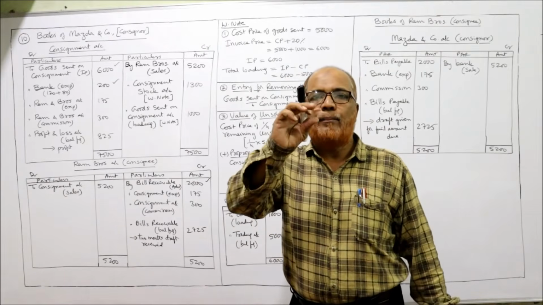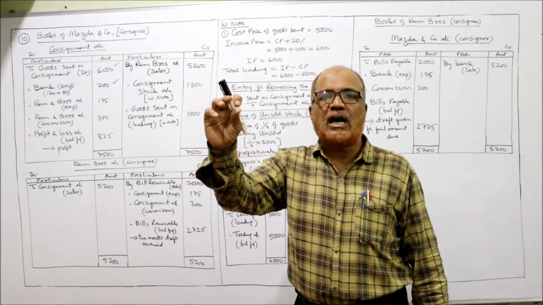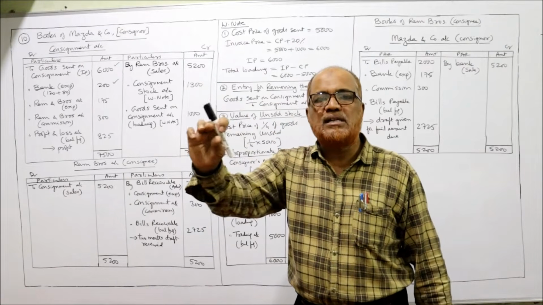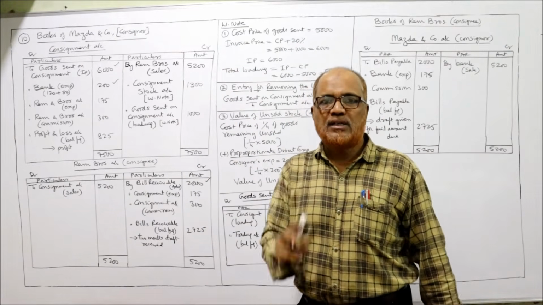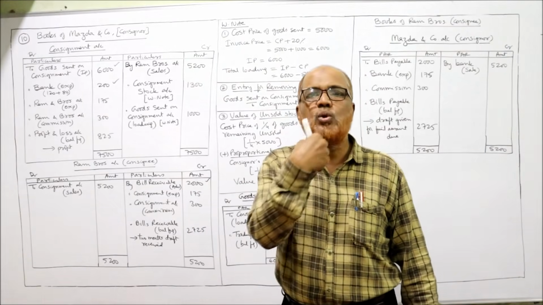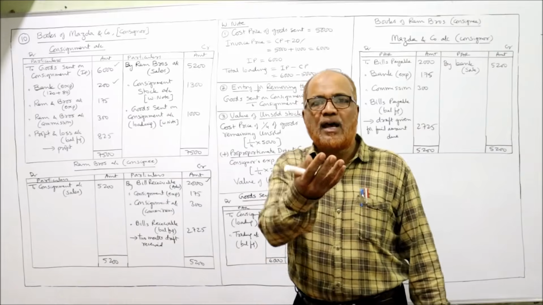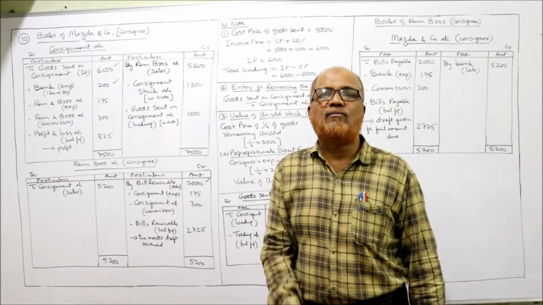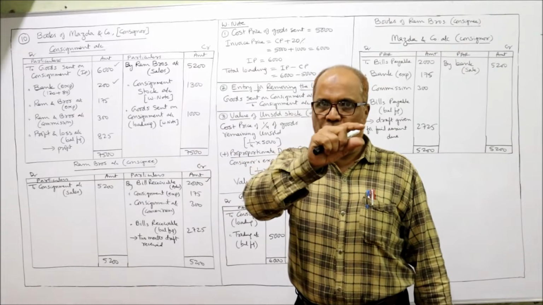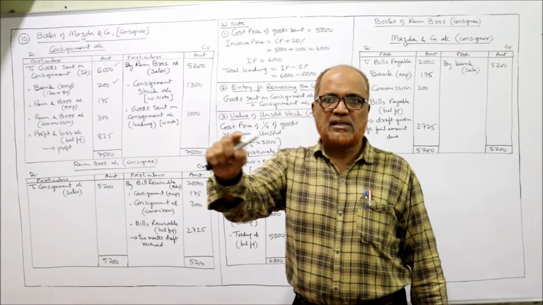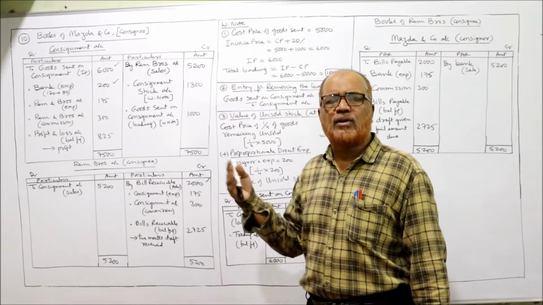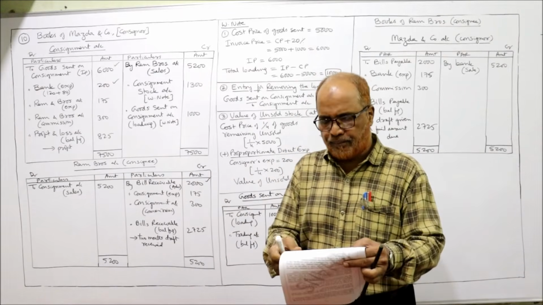So the entry will be bank account debit 1,950, discount account debit 50 to bills receivable 2,000. This 2,000 rupees bill, the bill which is received, is sold to the banker, and the banker has given us 1,950. The bank account will be debited 1,950, discount account debited 50 to bills receivable 2,000. But that entry will not come in our accounts. I am telling it for your information.